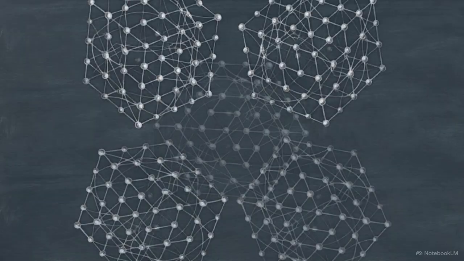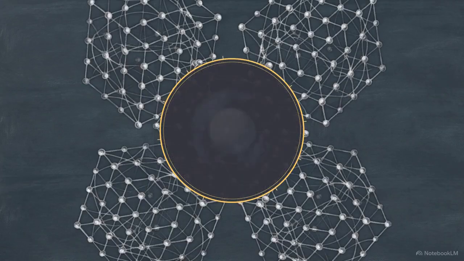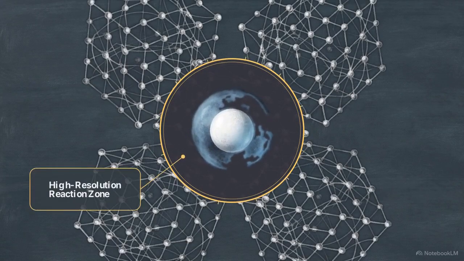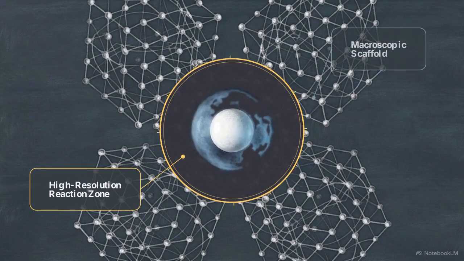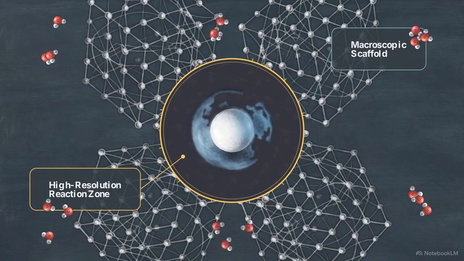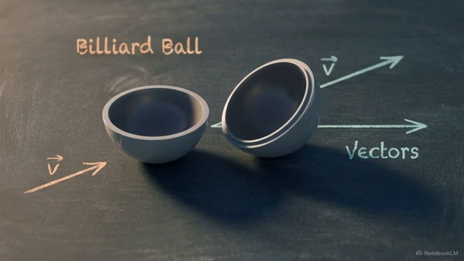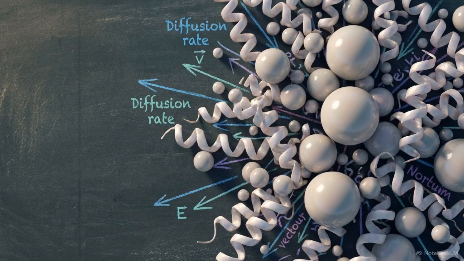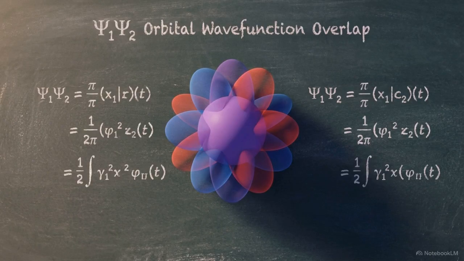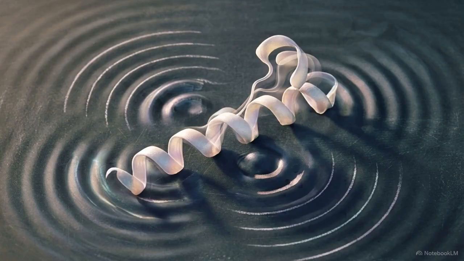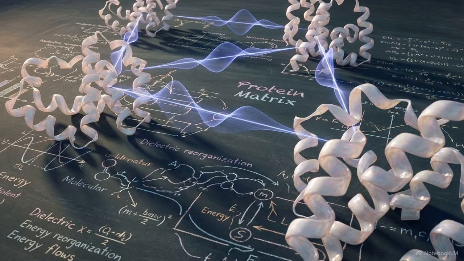QM/MM partitions the analytical problem. The highly reactive active site is mapped using quantum density functional theory, while the vast protein scaffold and surrounding solvent are calculated using classical force fields. We have moved entirely away from the concept of hard spheres colliding in a vacuum. We now measure diffusion rates, calculate orbital wave function overlap, and map system-wide conformational waves. The biological cell is a highly ordered landscape of probability waves, dielectric reorganization, and quantum tunneling.